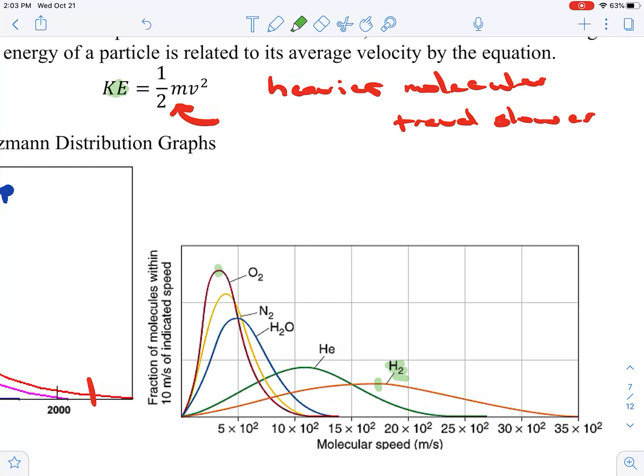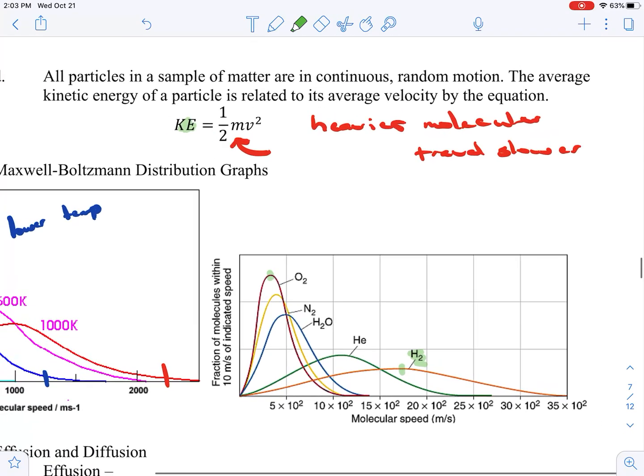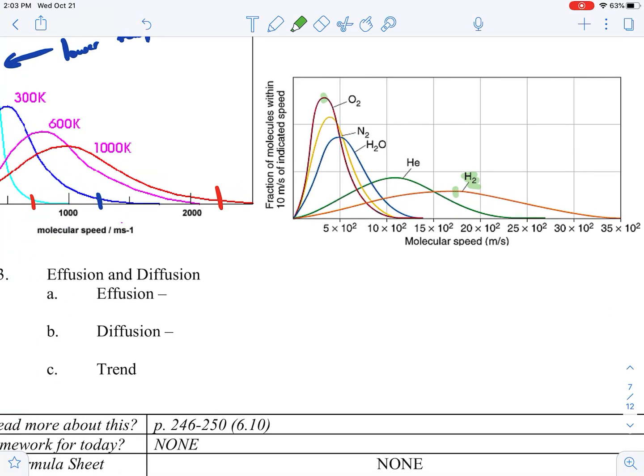A little bit of a confusing thing here: kinetic energy is one half times the mass times the velocity squared, and our temperature is related to that. So the average velocity of the particles is going to be different, but their average kinetic energy is going to be the same if they're at the same temperature. At 298 K, their average kinetic energy is the same, but the speed of their molecules or atoms is a little different based on mass. Like I said, a little confusing, but hopefully we got that figured out.